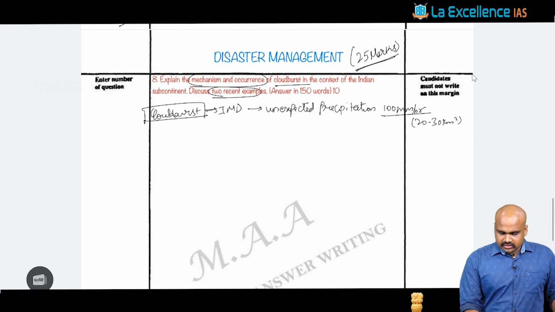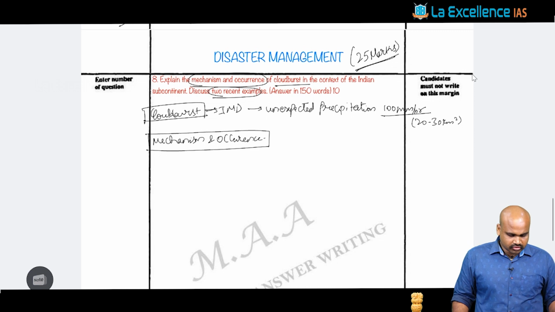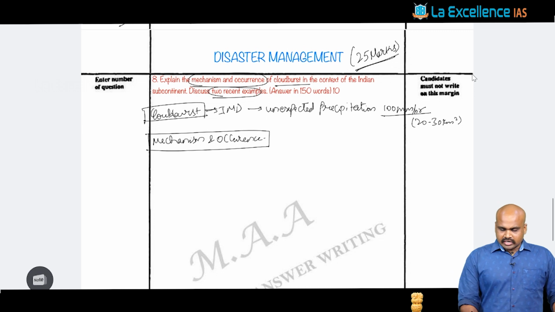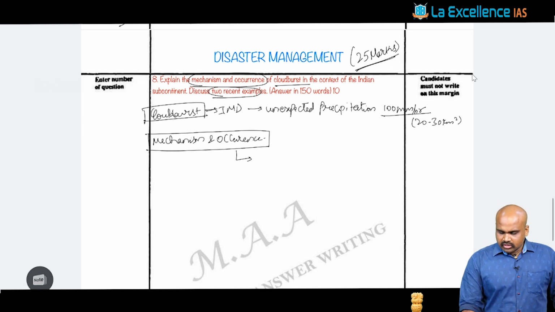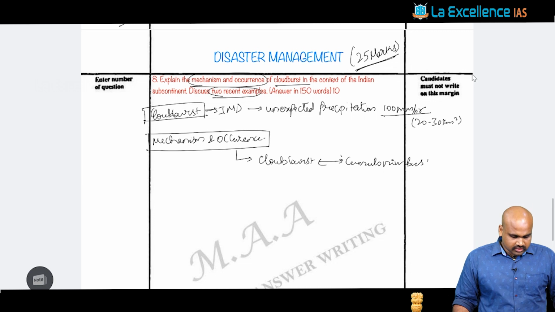Then the next part of the question is asking about the mechanism and occurrence of cloudburst. When you look at this, it is fundamentally asking about cloudburst as a phenomenon, and you see that it generally happens with cumulonimbus clouds. It generally occurs in cumulonimbus clouds.